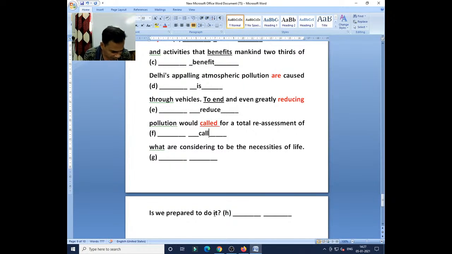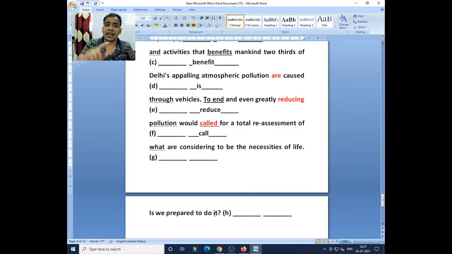Yes, where is the mistake? Here, Harsh, you listen properly. Whenever you find should, would, could, might, shall, can, may, if you find the use of modals, after them you check there should be the V1 form.